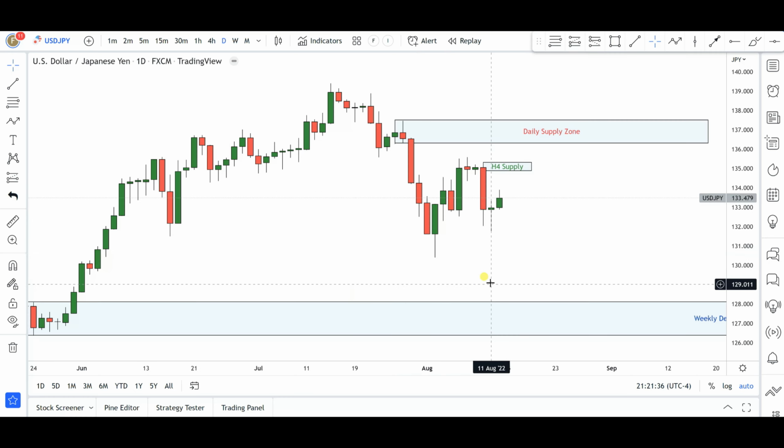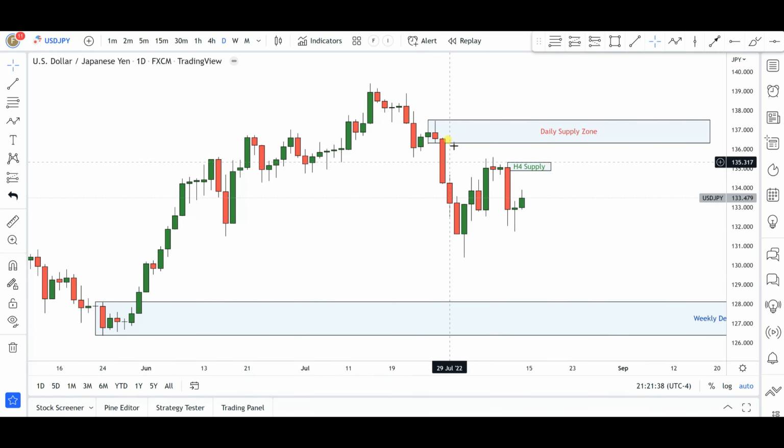Now, if we take a look at the daily time frame, you'll notice that I have mapped out here a daily supply zone of interest.